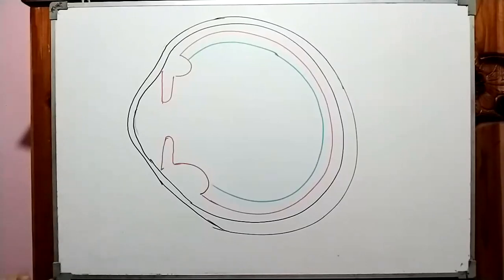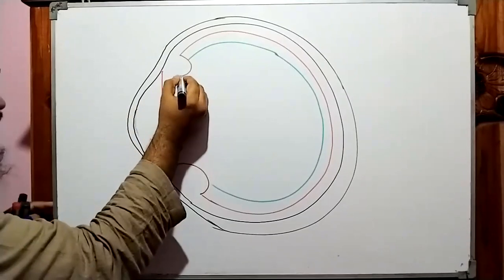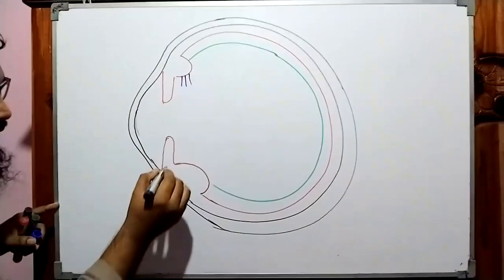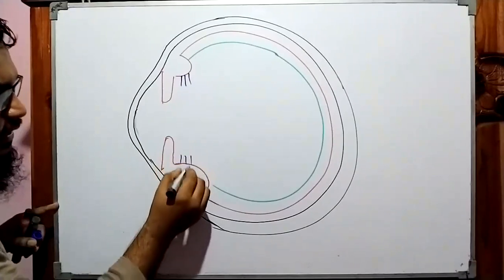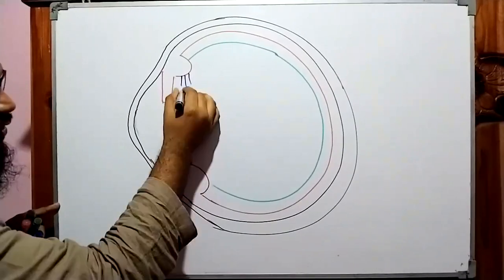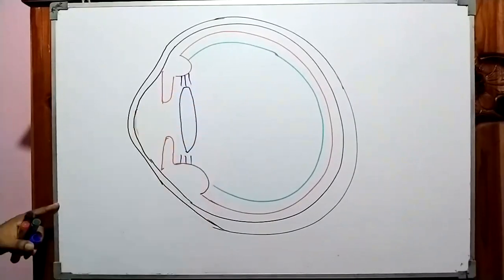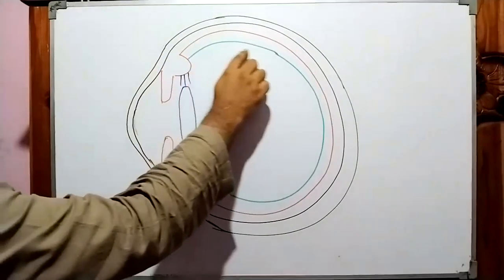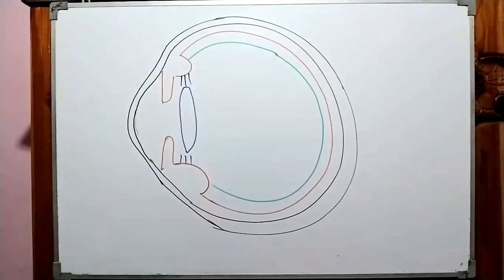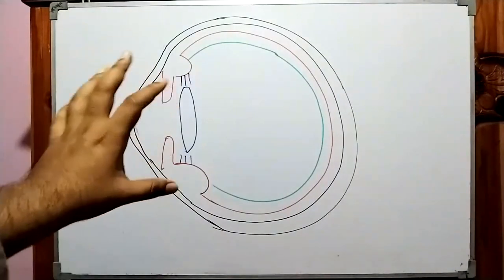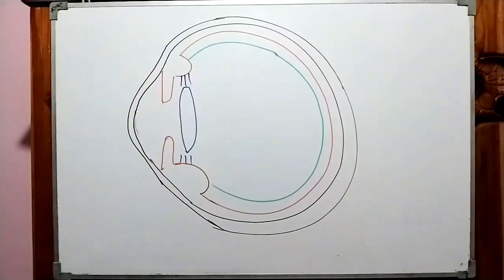And then this part you put 3 lines like this, and draw the lens of the eye. And automatically this green line becomes the third layer. So a 100% clear eye is there in front of you.